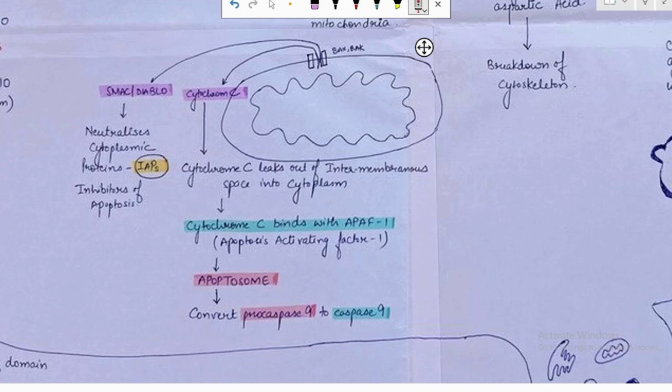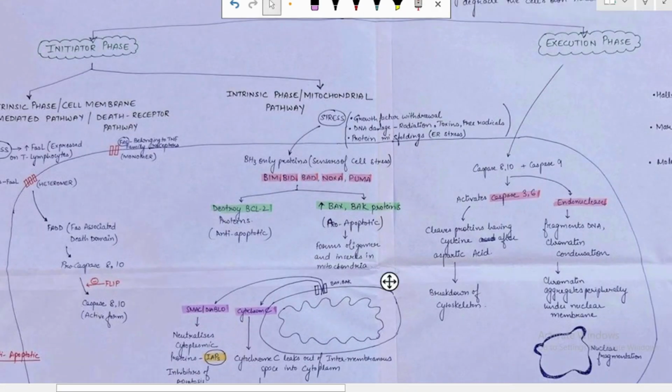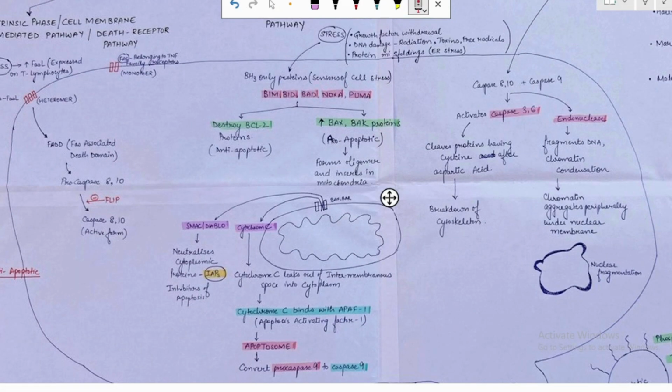So I hope I am clear. This mitochondrial pathway or the intrinsic phase leads to the activation of caspase 9. Our extrinsic phase or the cell membrane mediated pathway leads to the activation of caspase 8 and 10.